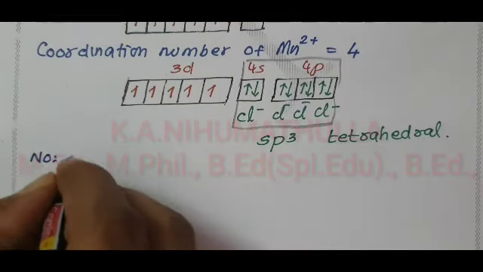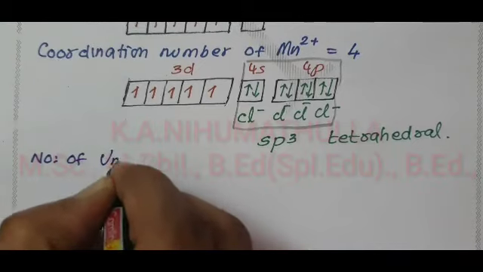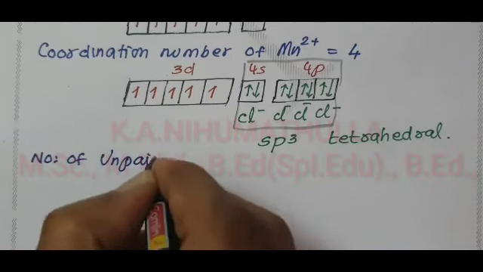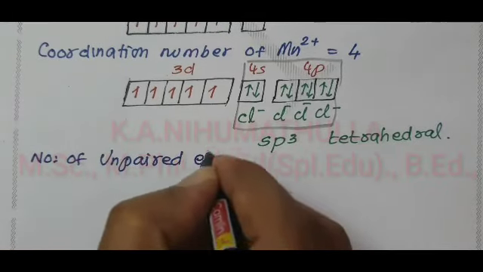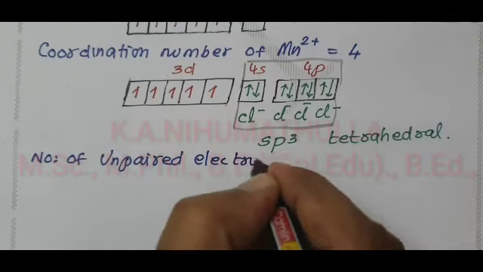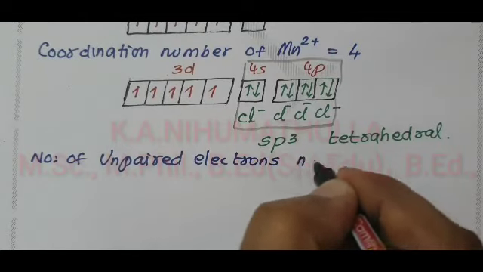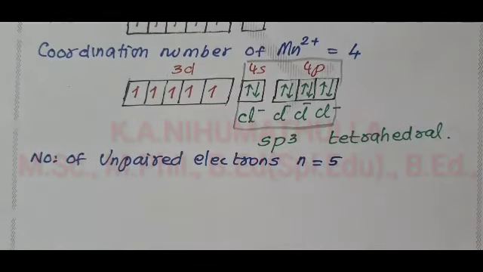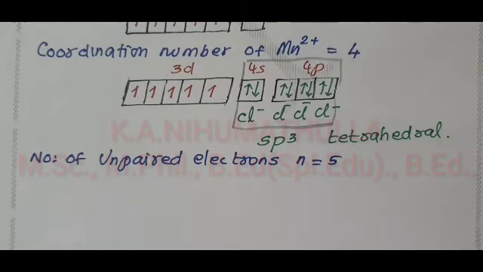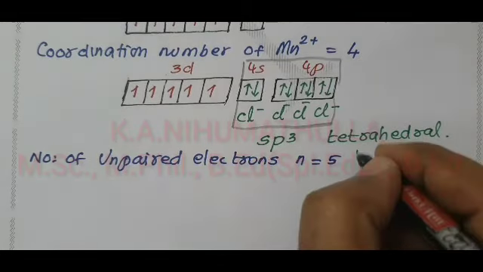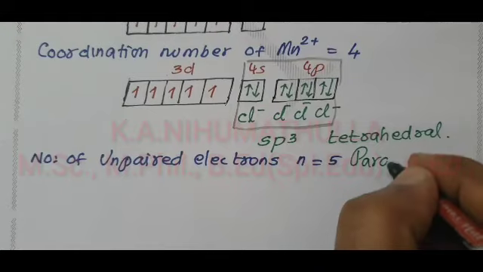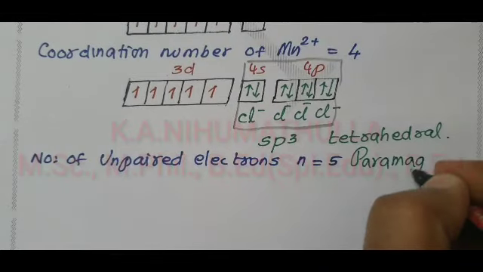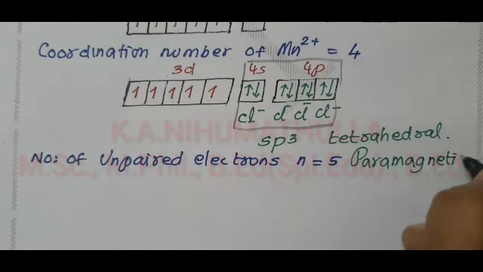Now we have to calculate the number of unpaired electrons. The n value equals 1, 2, 3, 4, 5. Therefore, due to the presence of unpaired electrons, the complex is paramagnetic in nature.